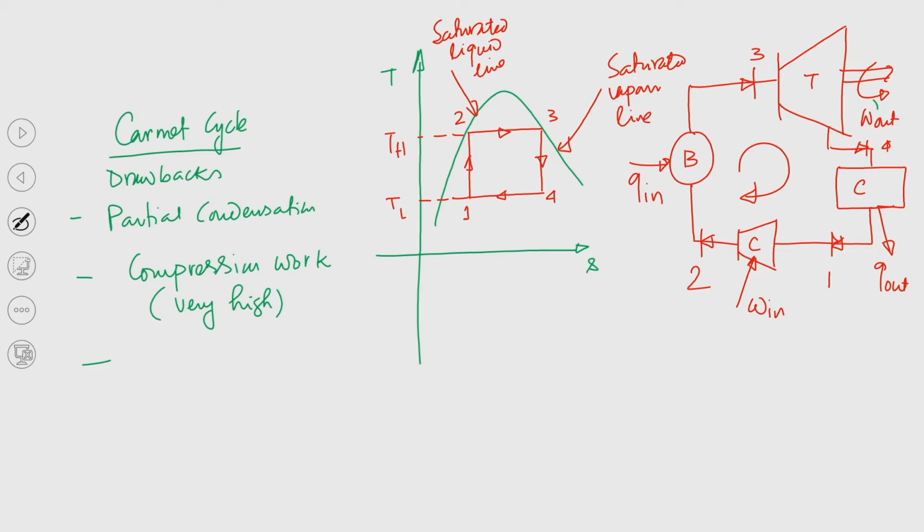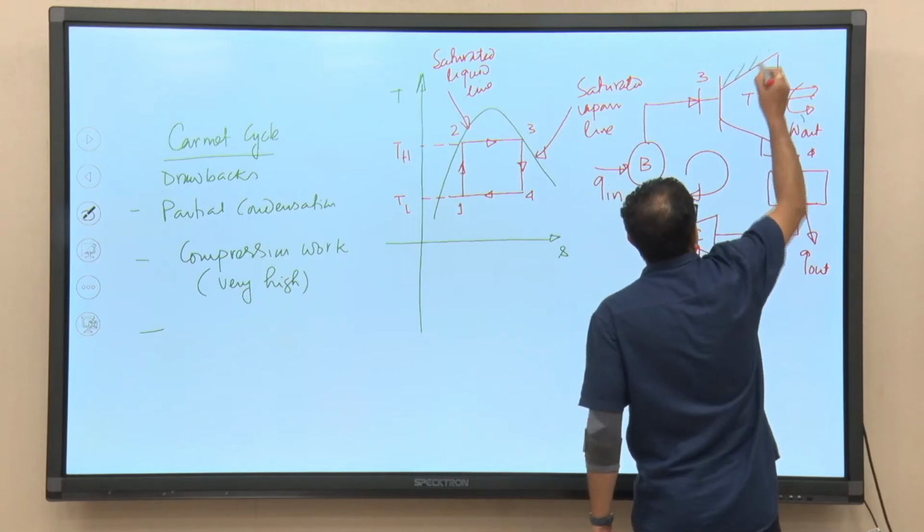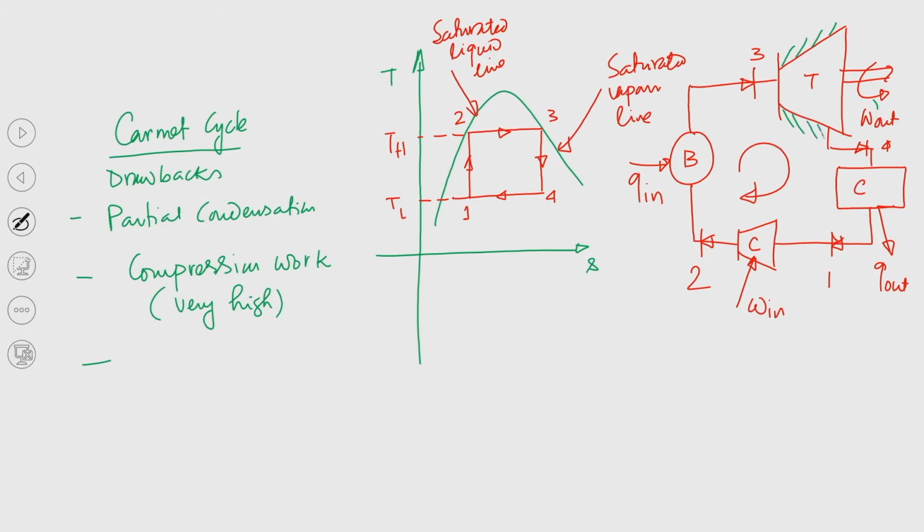So, we really do not know, but still it is a reversible adiabatic process. So, the turbine walls are insulated, so there is no heat loss from the turbine wall to the surroundings, because at the inlet to the turbine the steam which is entering has high enthalpy, and when steam is expanding it does work on the rotating part of the turbine, and from there we are getting work output.